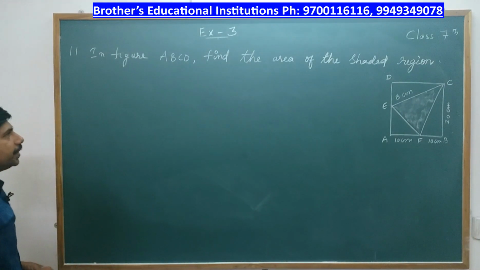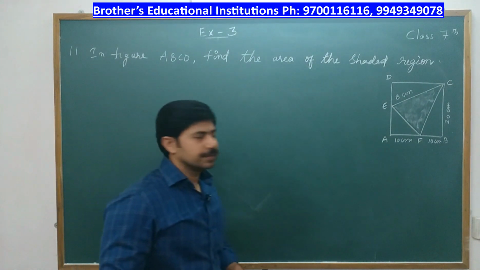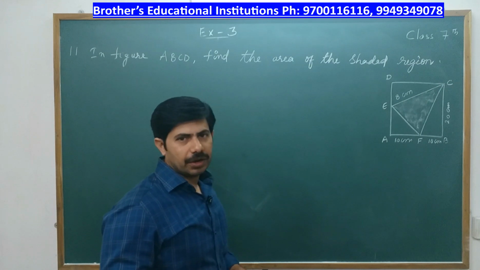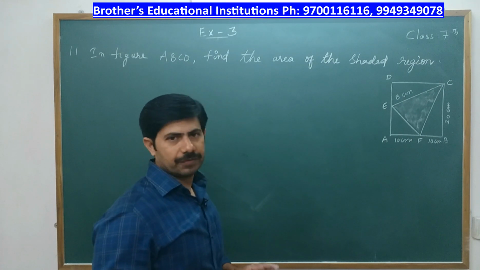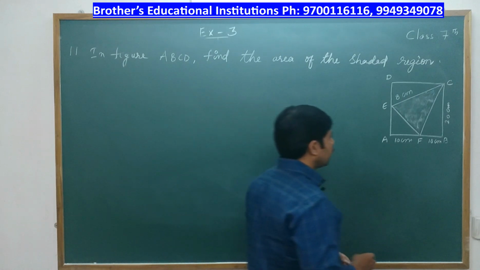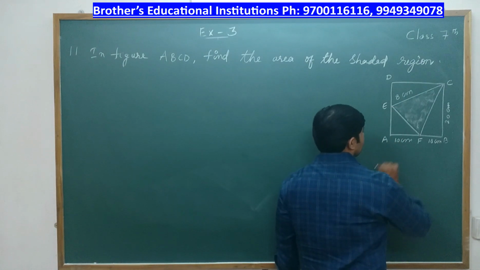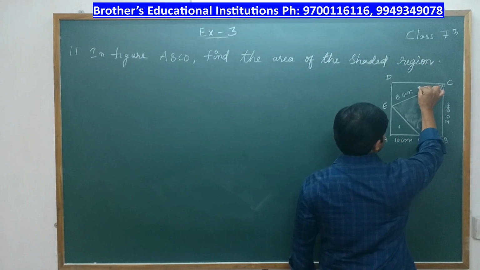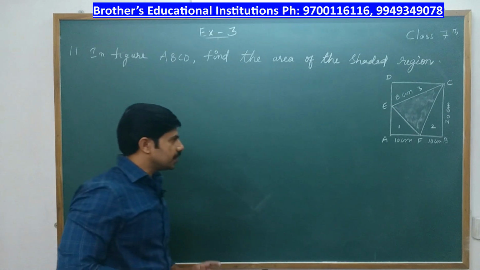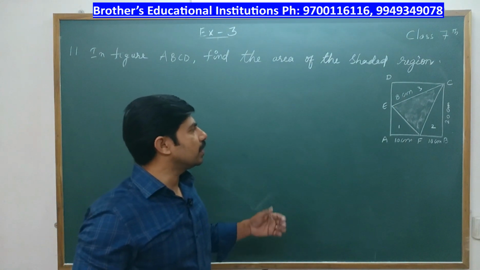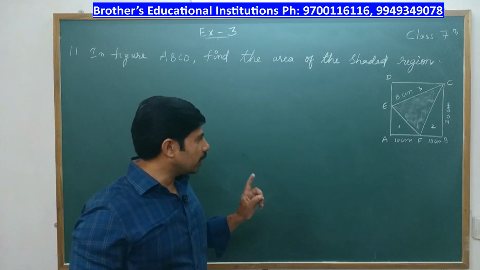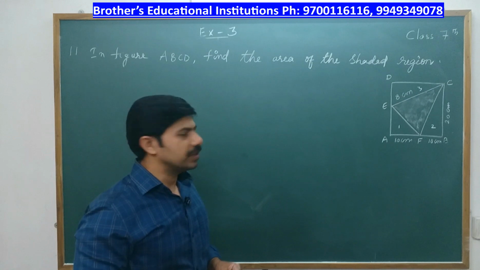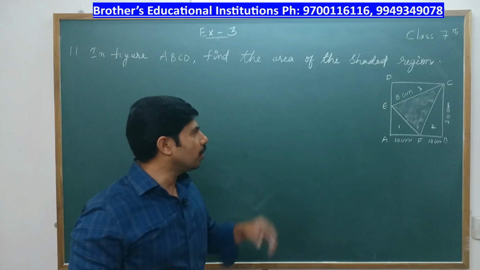In figure ABCD, find the area of shaded region. In order to find the area of shaded region, first we find area of square. Area of square is side into side. After finding area of square, we have three triangles inside the square. One is AEF, the other one is FBC, then the other one is DEC. We'll find out area of all the three triangles, add them, and after that subtract it from square. Then we'll get area of shaded region.